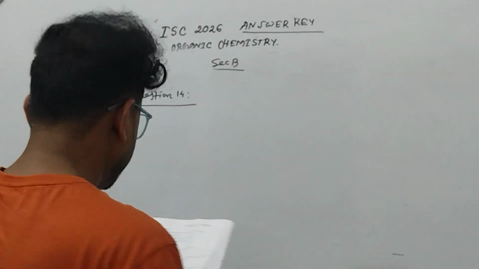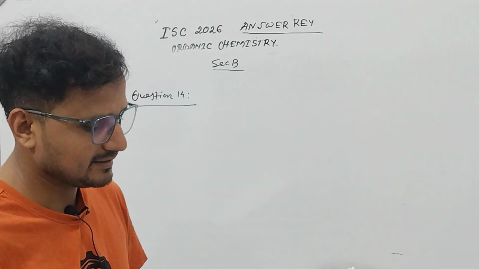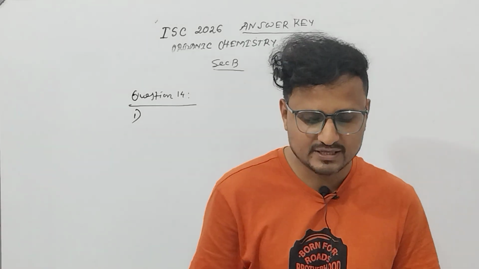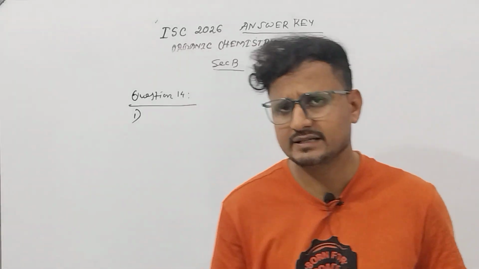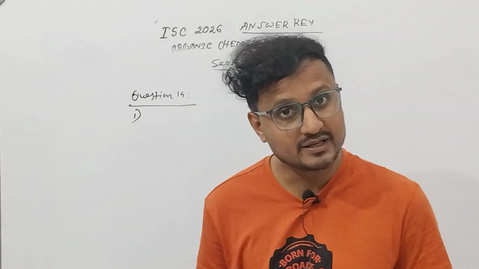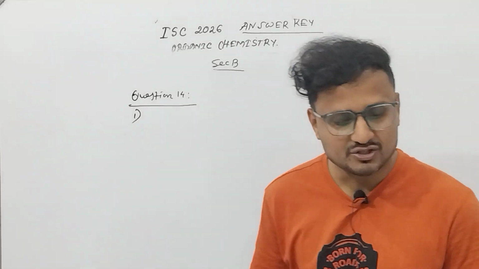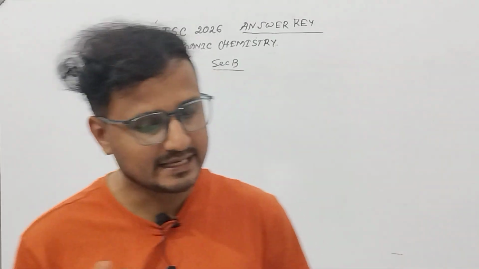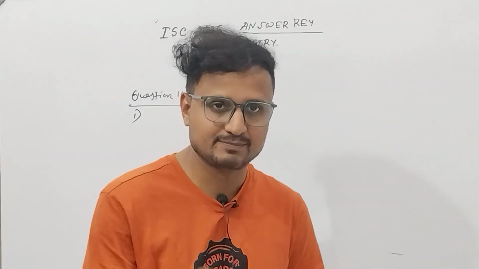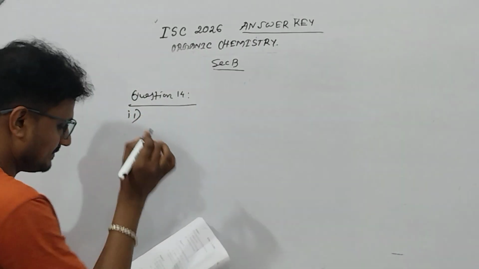The question number 14 is a biomolecules question. I'm just reading this one. Give one example of fibrous protein. It can be keratin. Globular protein, hemoglobin can be a globular protein. Draw the structure of amino acids, glycine, alanine given below. Draw the peptide linkage. Peptide linkage I am showing you between glycine.